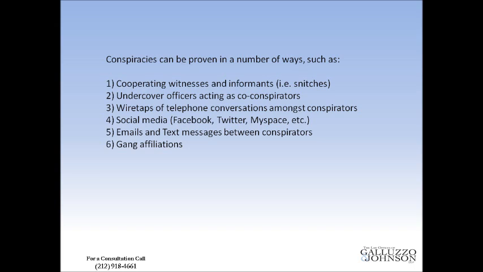Another way that conspiracies can be proven is through the use of wiretaps. If you can actually get a recording of 2 people agreeing to commit a crime, that's obviously very powerful evidence for the prosecution. Some conspirators are so careless that they actually make publicly available comments to each other over social media that can be used against them via Facebook, Twitter, or MySpace. Also, emails and text messages are being increasingly used to prove conspiracies between people and can sometimes be taken from cell phones that are seized pursuant to a search warrant. And lastly, sometimes gang affiliations can be used to demonstrate conspiracies between individuals.